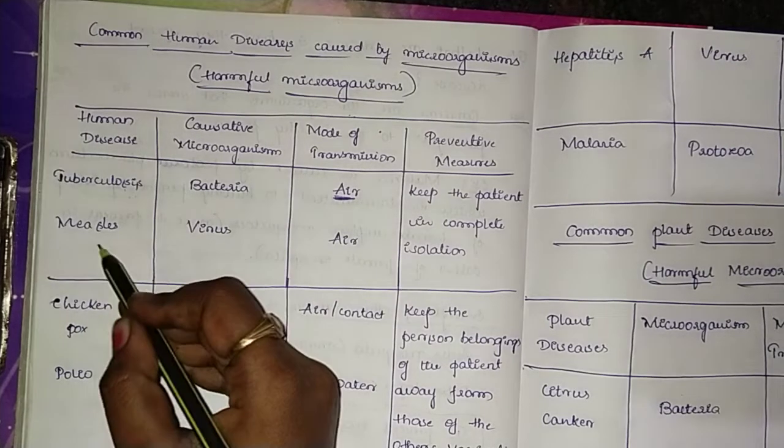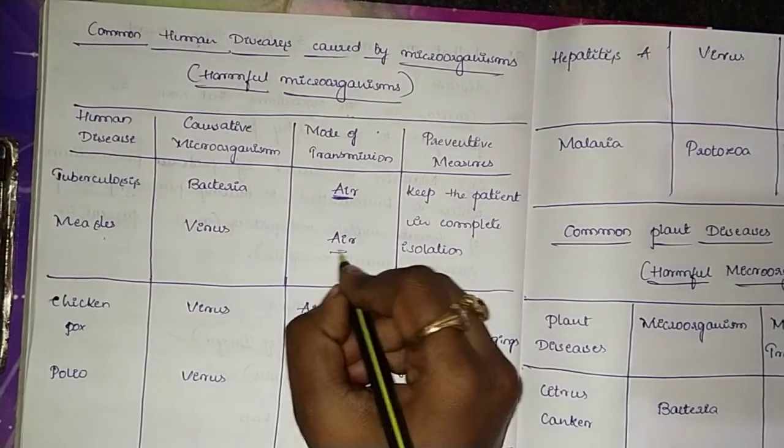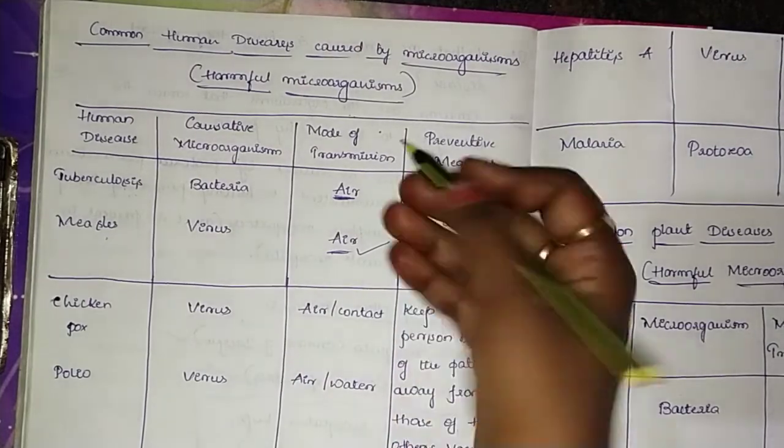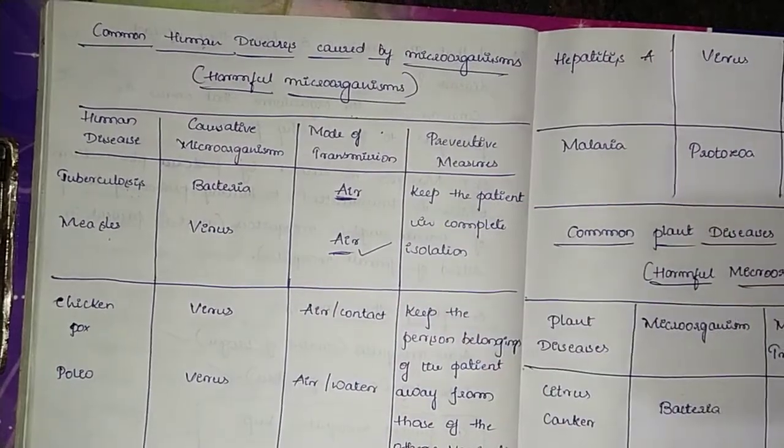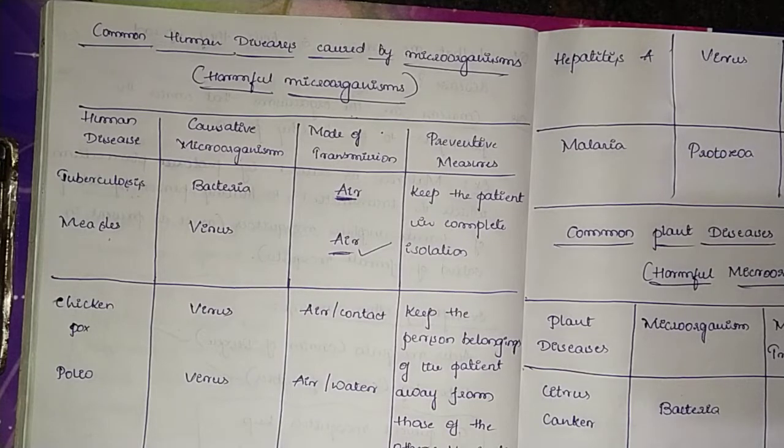Then the second one we have written here is measles. Measles is caused by a virus, and again the mode of transmission is air. The preventive measure is to keep the patient in complete isolation until they get cured.